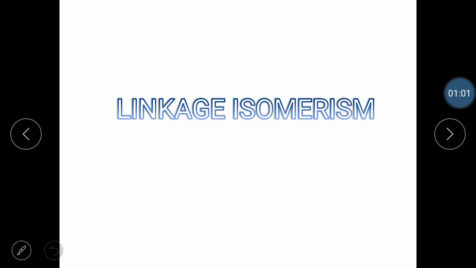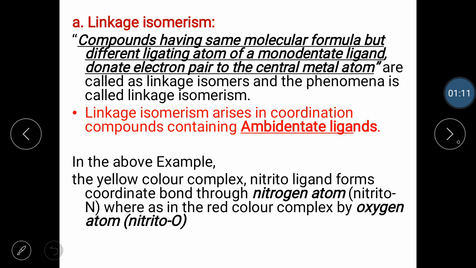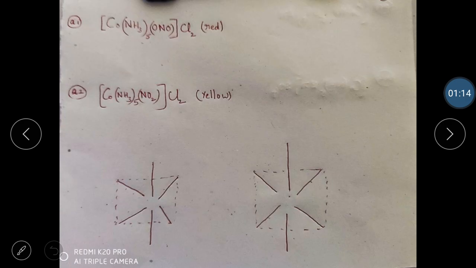The first one is linkage isomerism. What is the meaning of linkage isomerism? I'll come to the definition a little later. First, let's go for an example. If you see clearly, both the compounds you see here have the same molecular formula, because there is one cobalt, 5 amine ligands, and 1 NO2, 2 Cl each. So they have the same molecular formula, so no doubt we call them isomers.